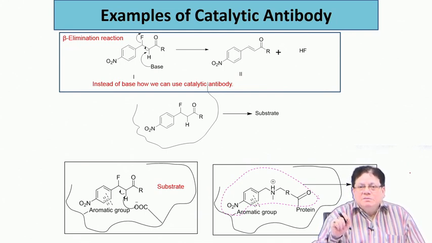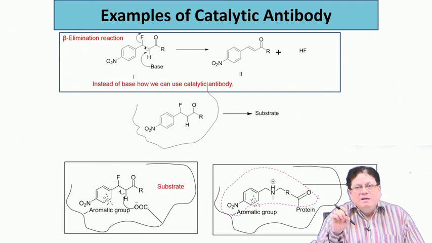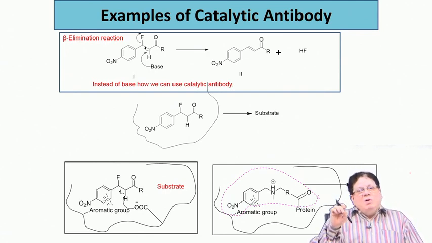Okay. So, the first examples were based on producing the catalytic site in the antibody, because enzymes have a catalytic site. And this catalytic site contains amino acid residues that help in doing the reaction. Like in chymotrypsin, which you have seen, at the catalytic site there is a catalytic triad: serine, histidine and aspartate.